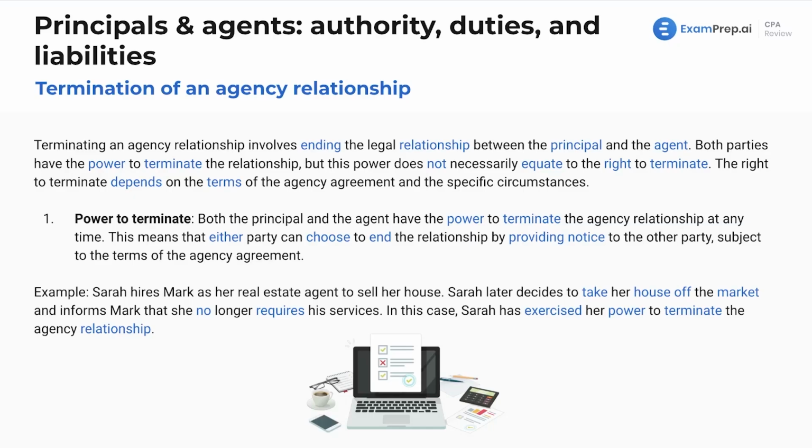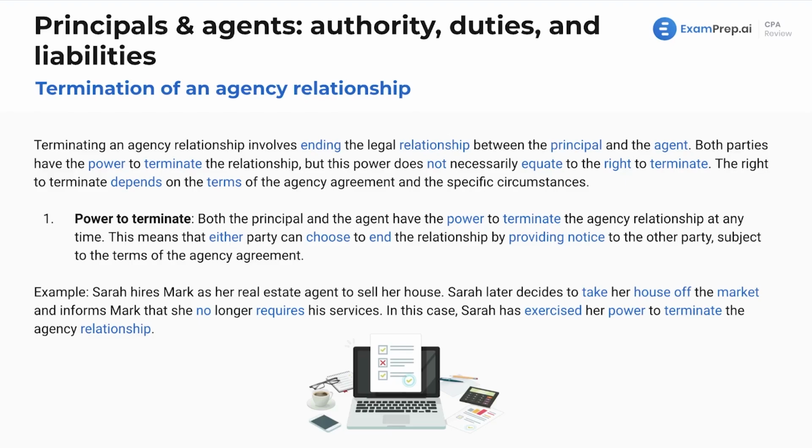Termination of an agency relationship. So we talked about that a little bit before, but let's go much more in depth. We generally talked about when it would be terminated automatically or with notice, all that good stuff. But let's dive into more specifics and examples. I know you love examples. I love examples. They're the best way to learn.